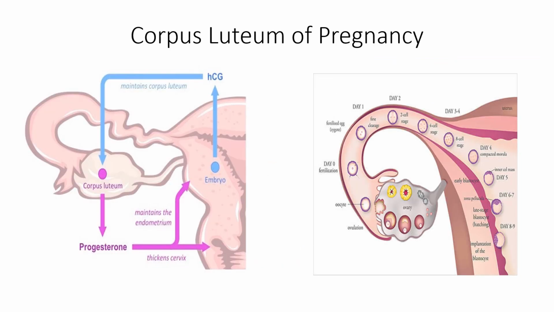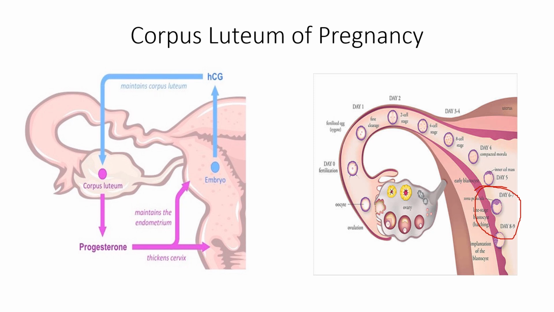Now what happens if there is fertilization? We know that the ovum, the secondary oocyte, will be picked up here, and if fertilization takes place at the ampulla, the implantation of the blastocyst will take place by 6 to 7 days. And we know that the corpus luteum after ovulation persists or grows up to 10 days.